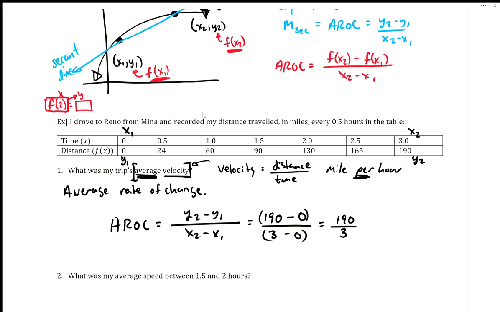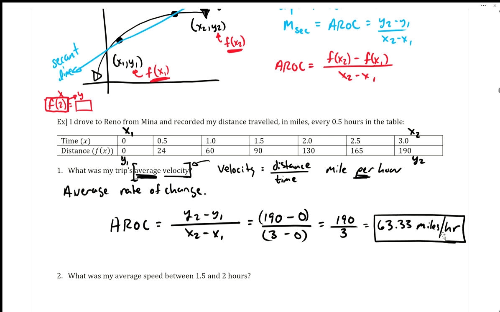And then often they want to make it as a decimal. Okay, so this might be fine, but in applications, we usually don't say fractions like this. Okay, so we could plug this into our calculator, and we would get 63.33 miles per hour. I'm going to do it like that.